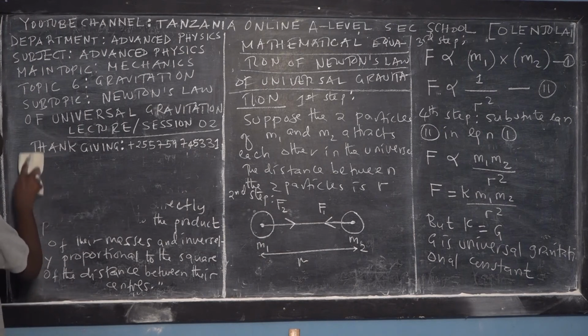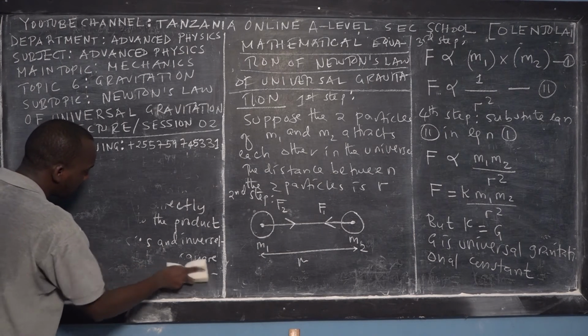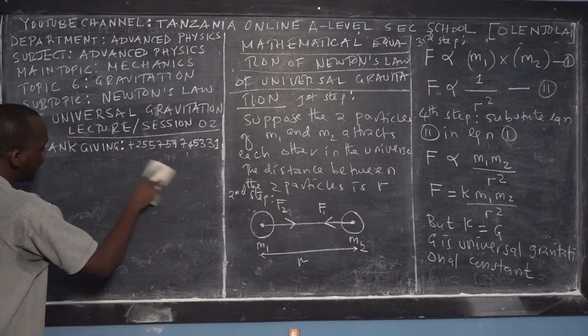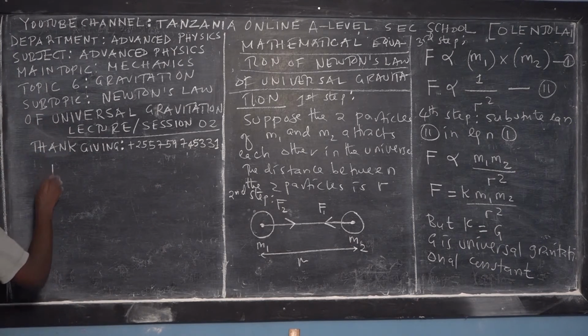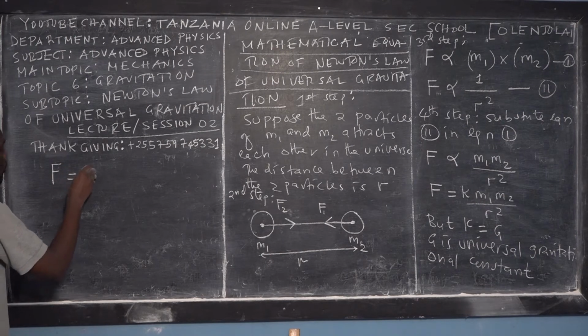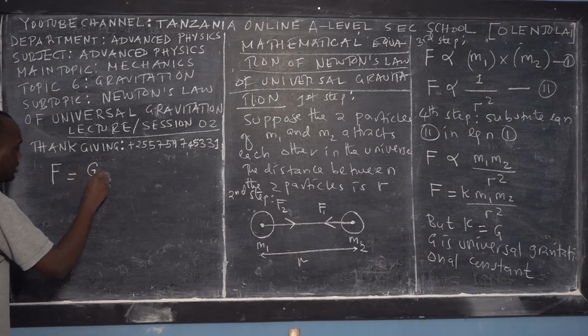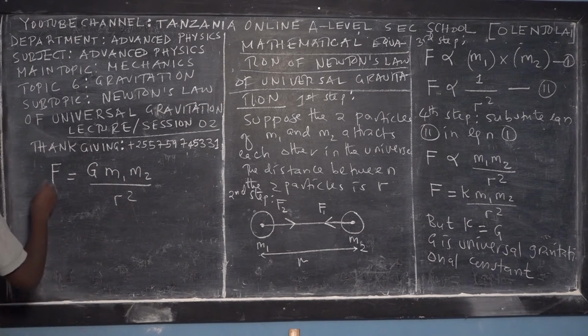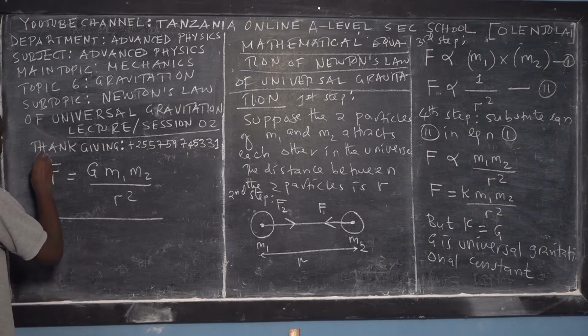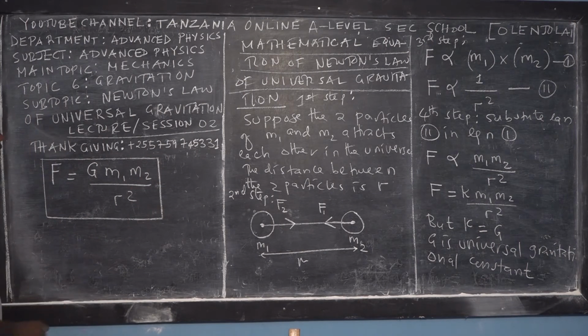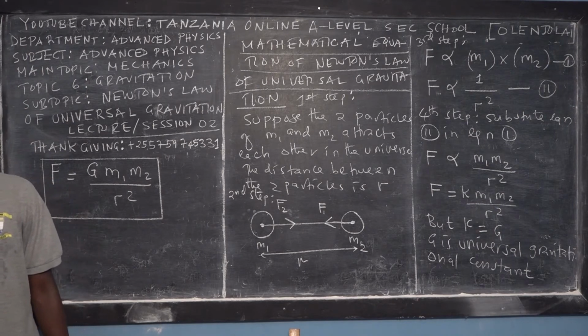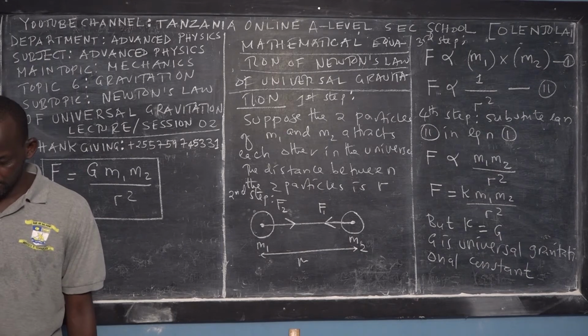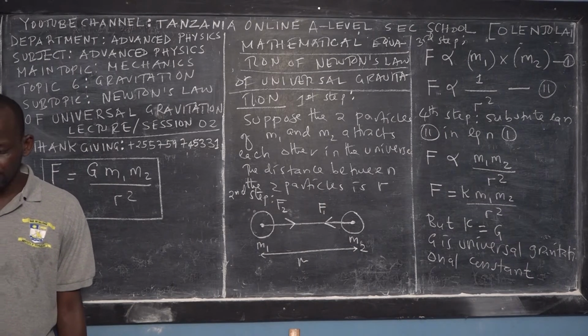So now the mathematical equation of Newton's law of universal gravitation can be represented in a fantastic way: the force of attraction between two particles or two bodies is equal to the gravitational constant times the mass of particle 1, times the mass of particle 2, over the square of the mean distance. Don't do this in the exam, but I put it in a square bracket to notify you that this is a very important equation.